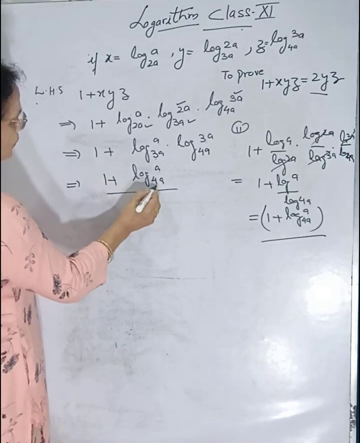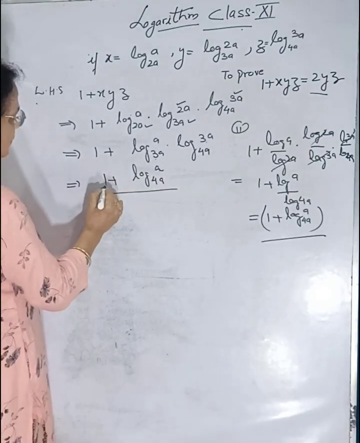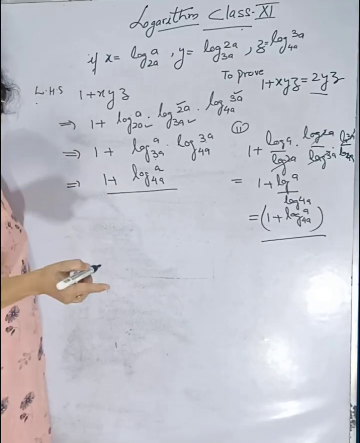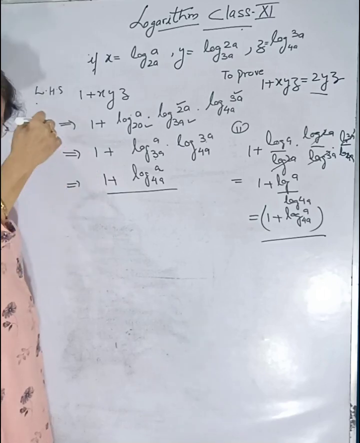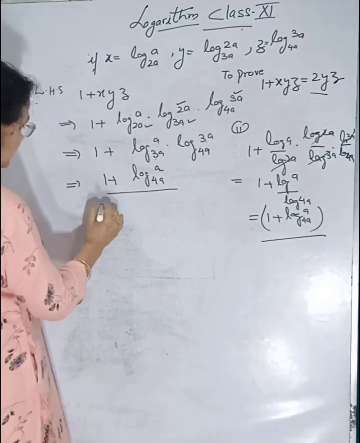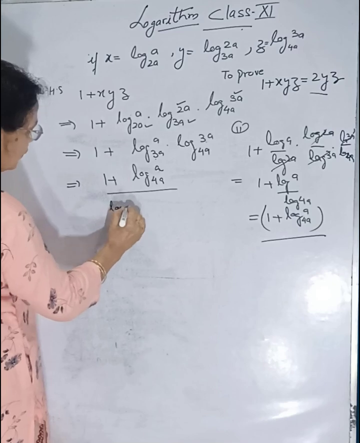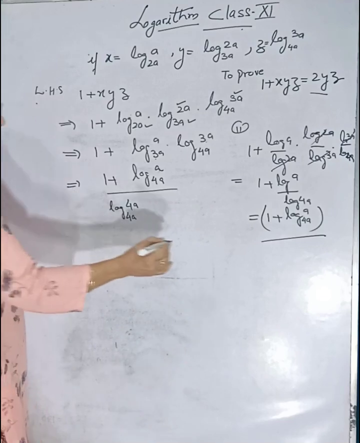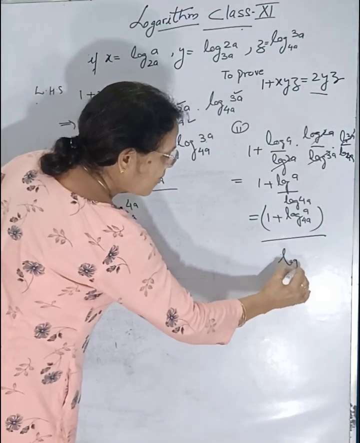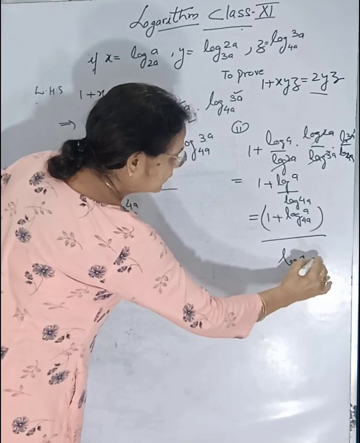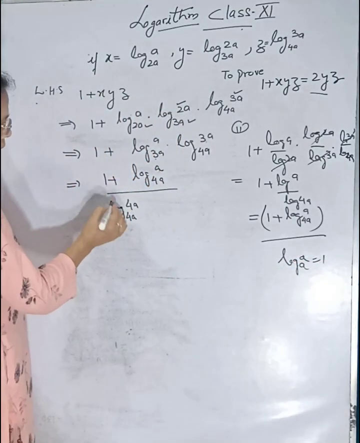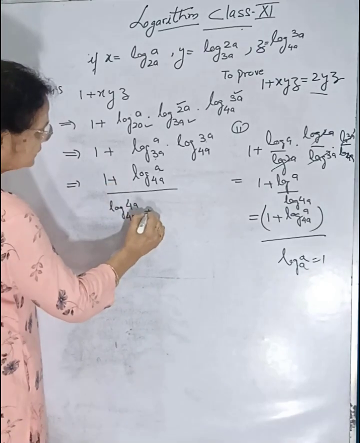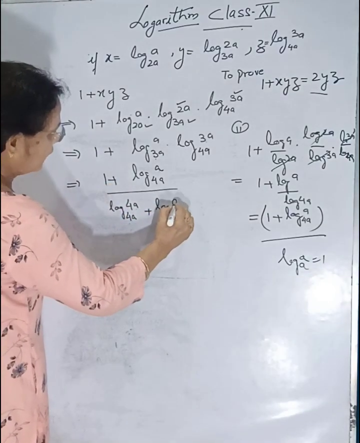This can also be written in terms of 4a, because the log of a quantity with the same base as itself is equal to 1. So this 1 can be written as log of 4a with the base of 4a. The theory is log of a with the base a is equal to 1, so instead of 1 we wrote log of 4a with the base 4a plus log of a with the base 4a.